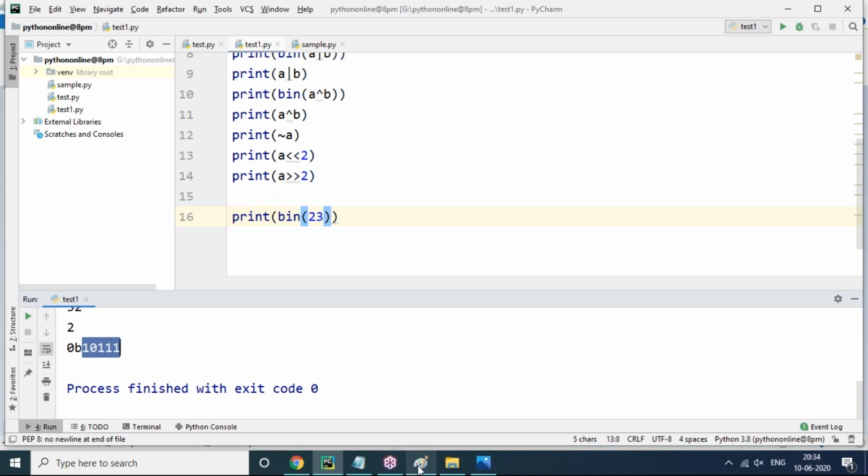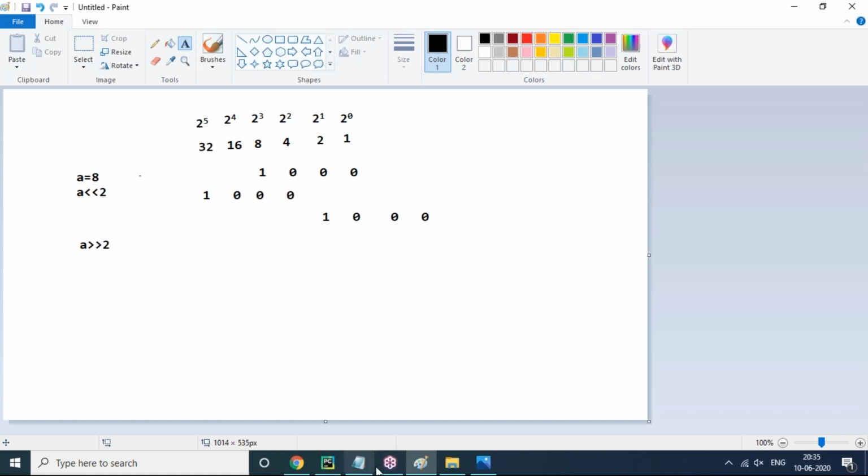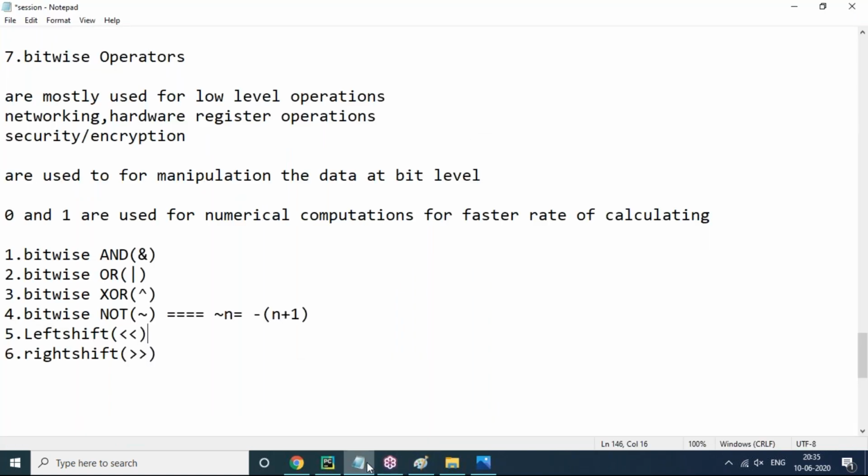How will it come? Manual calculation, I have already shown that. Like this, binary of 23 means, where the 23 value will be there, how many numbers if you add to 23, those places are 1 and the remaining places 0, you can keep it easy. This is called left shift and right shift, all bitwise operators here. I'm saying bitwise operators we will not use in our software development, but just as a programmer you must know how the calculation works.